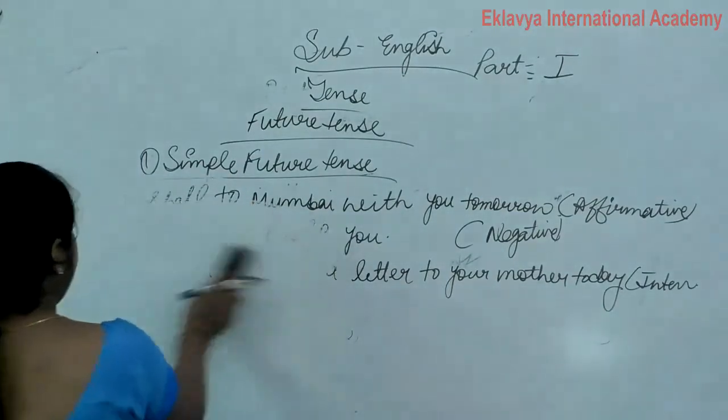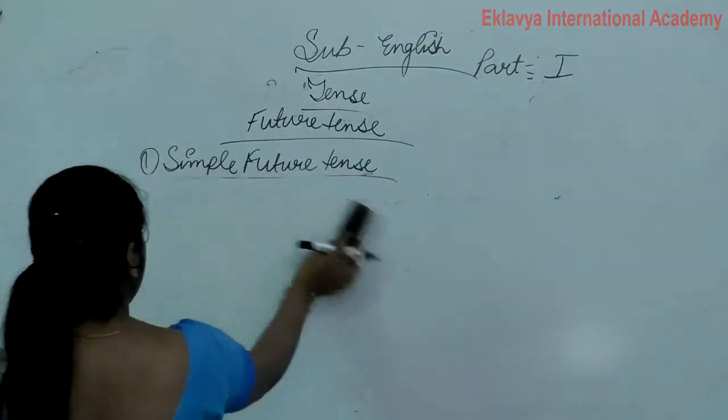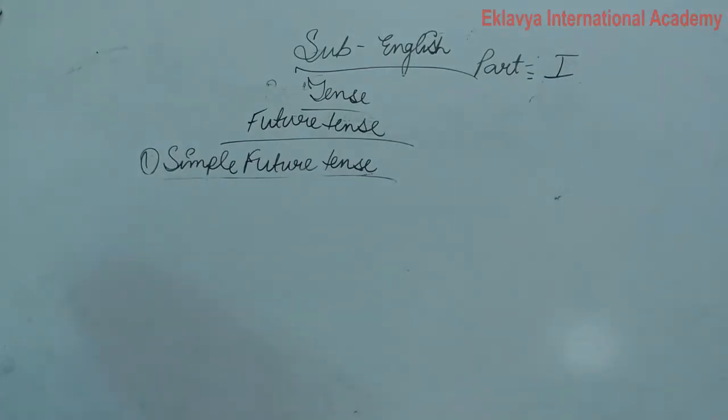Now write down the indicators of simple future tense also. That is very important, because with the help of indicators we can solve everything properly.